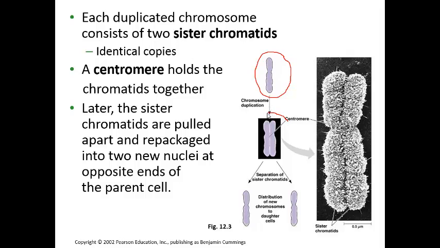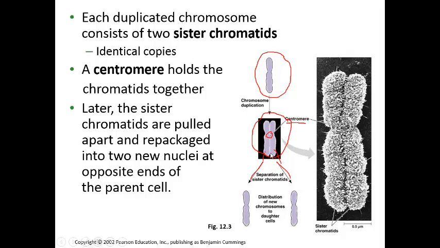Well, during the S phase, all the DNA replicates itself, and this chromosome makes an exact copy of itself. And these two copies are held together by a structure called the centromere. Each of these copies is referred to as a sister chromatid. This is a sister chromatid, this is a sister chromatid. This entire structure right here is referred to as a duplicated chromosome.